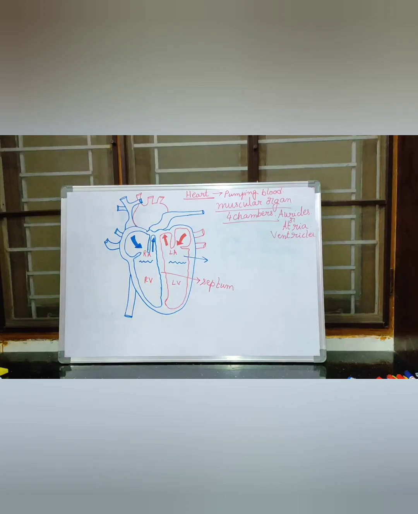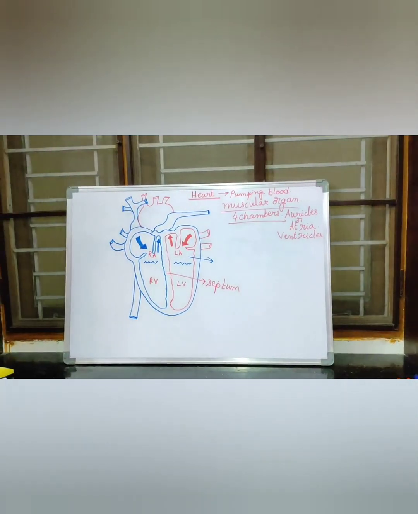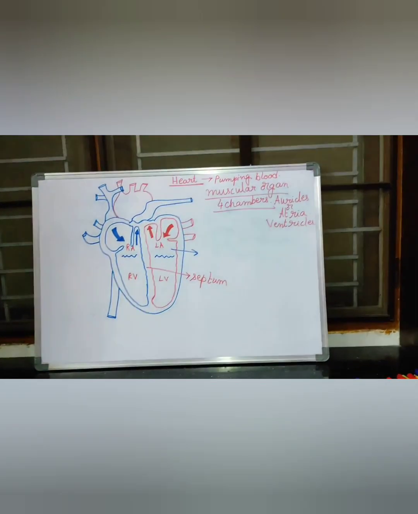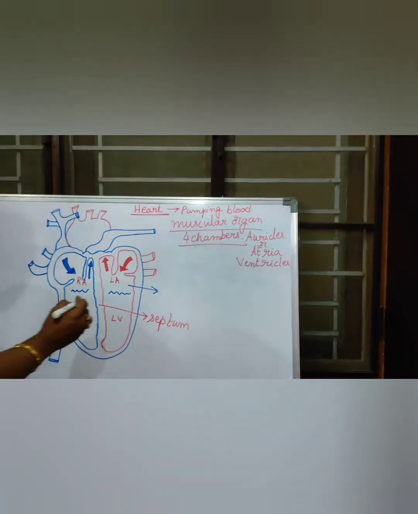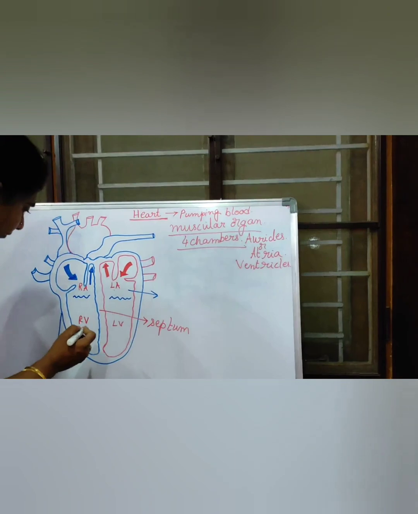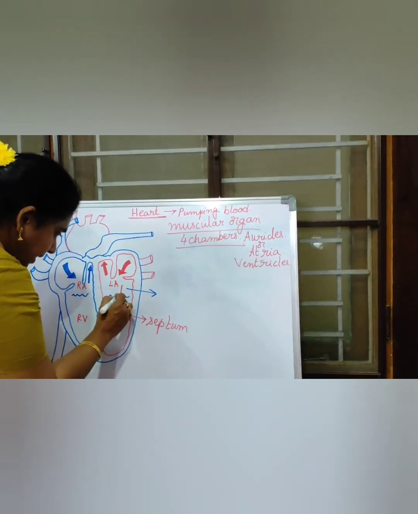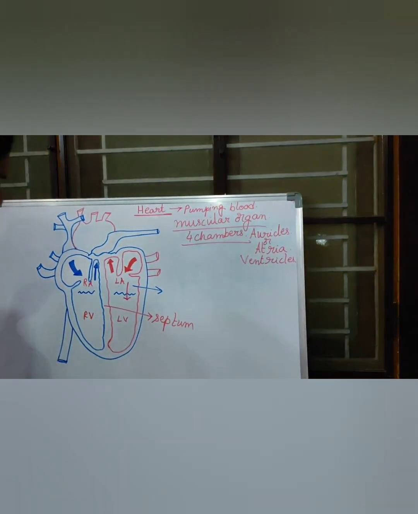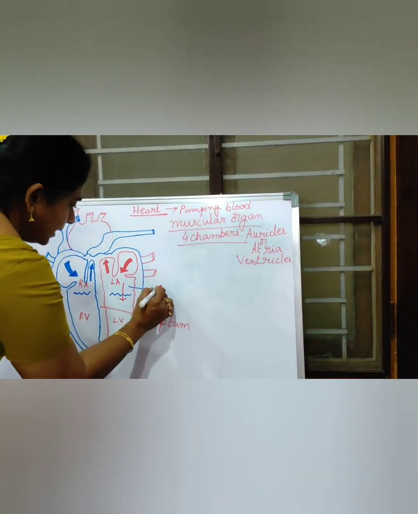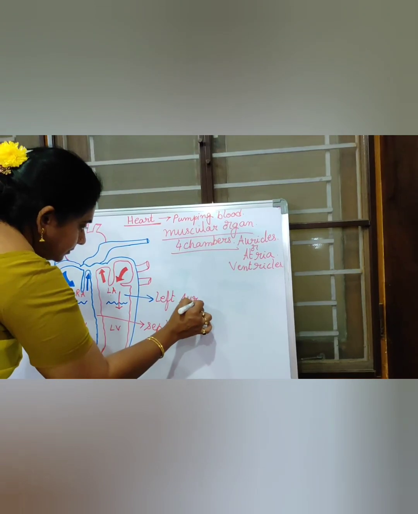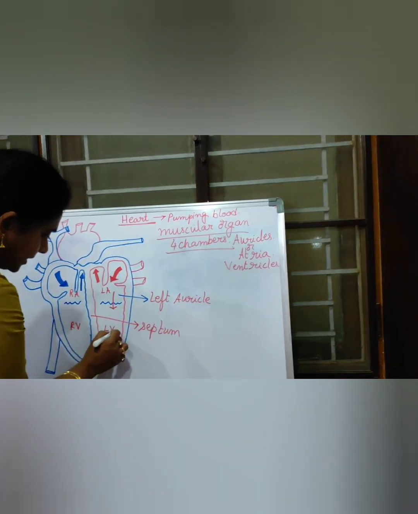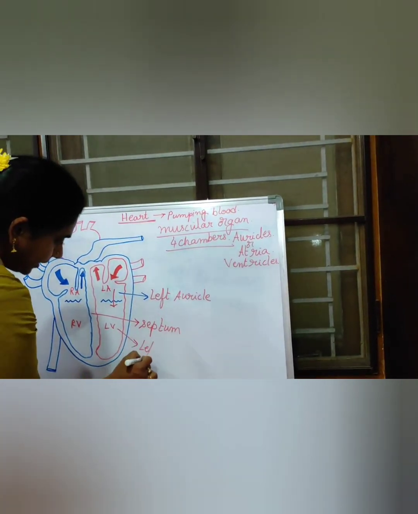Next, when heart muscles contract, they squeeze the blood through the atria and then through the ventricles, like this, children. So always the flow of blood, if we observe, it will come like this. So this is the left auricle and this is left ventricle.